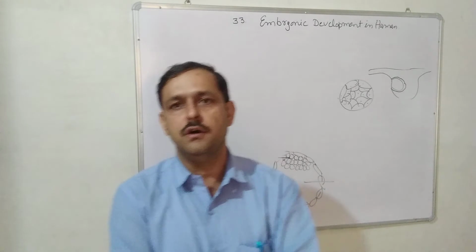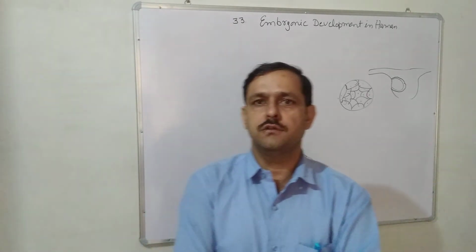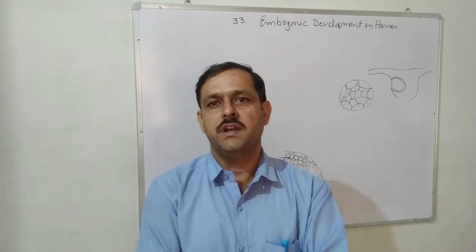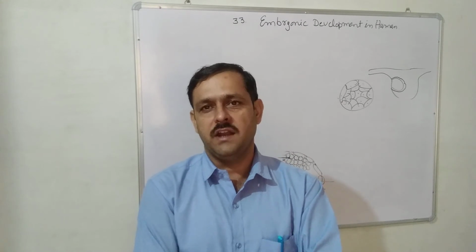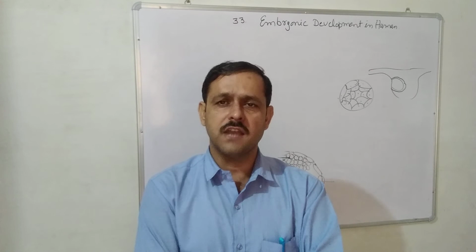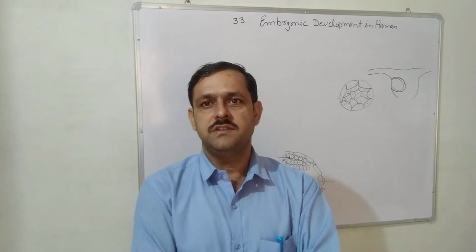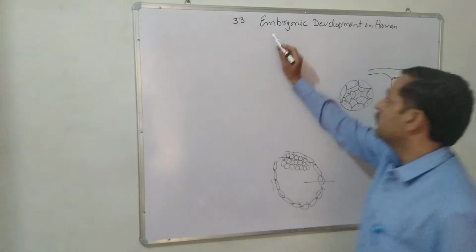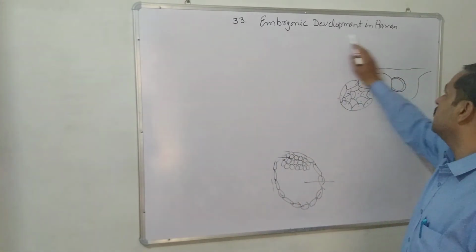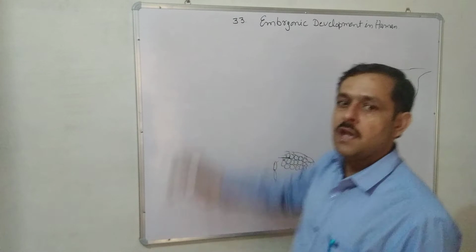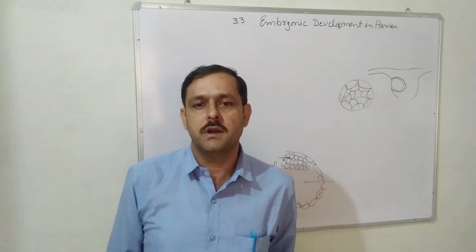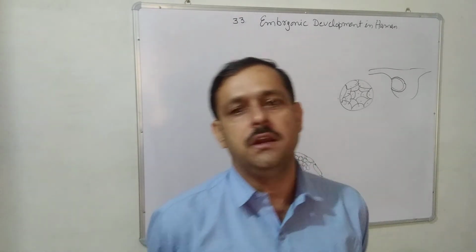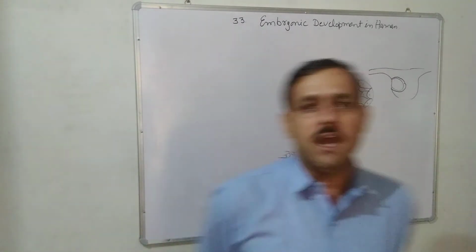We are studying embryology. In embryology, we studied two chapters. First of all, gametogenesis in human, and second, fertilization in human. After fertilization, the zygote is formed. Then the zygote is converted into an embryo. So today's topic, or chapter, is embryonic development in human. Embryonic development from cell division and cellular differentiation in zygote is known as embryogenesis.